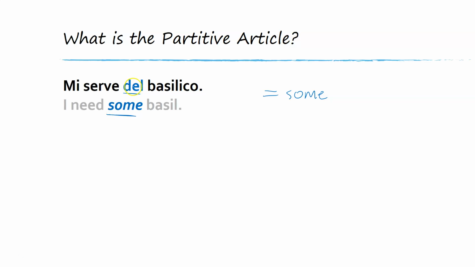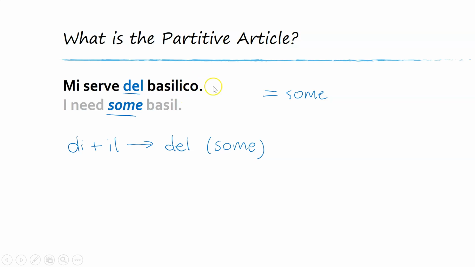We're using the word del because we're combining di plus the definite article il, which is giving us del, meaning some. Now, if you're unsure of your definite articles, this would be a good time to go and revise those. But in this case, we've got il as our definite article because basilico is a masculine noun, and most masculine nouns have il as their article.